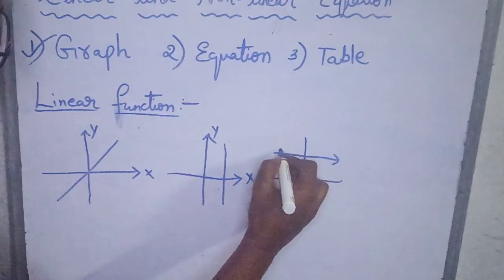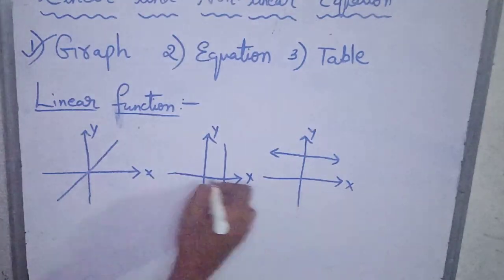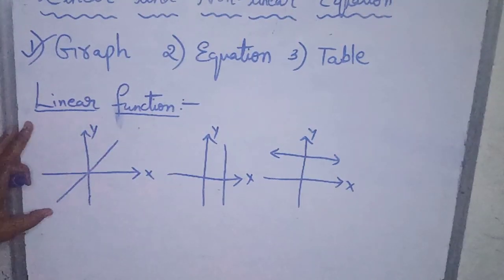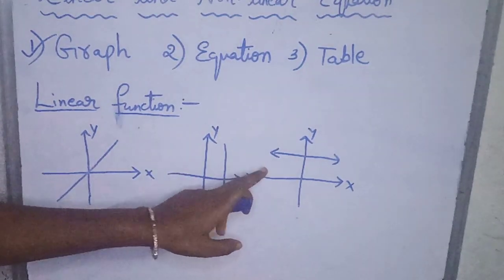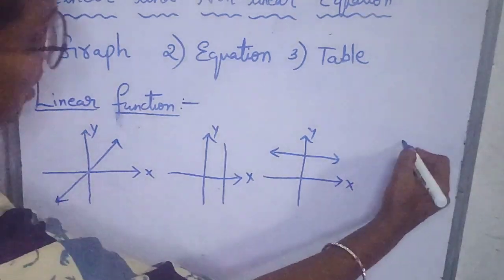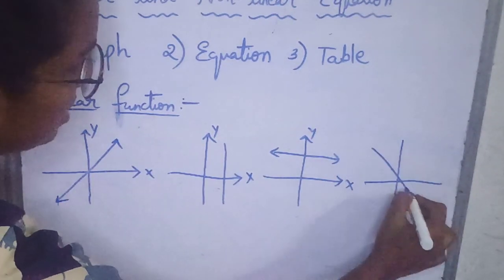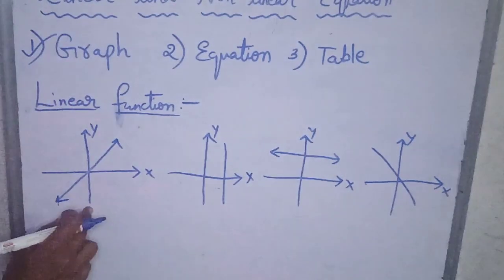It may be anywhere, but it is in the form of a straight line. Then it is called a linear function. By seeing the graph only, we can say it is a linear function. It may be in increasing form or decreasing form, but it is a straight line. So this is called a linear function.